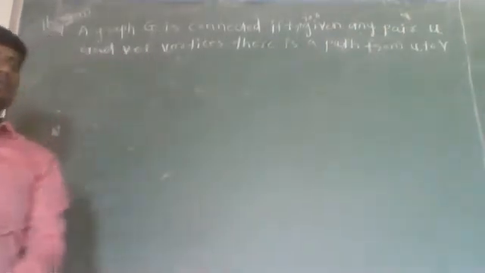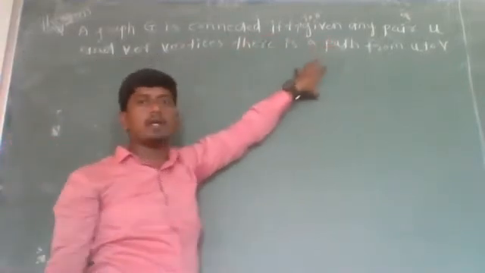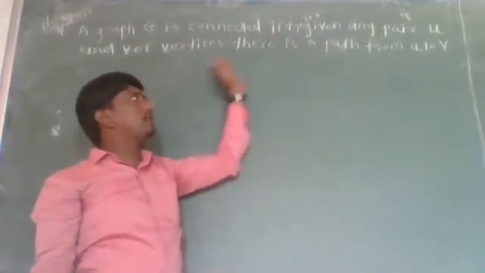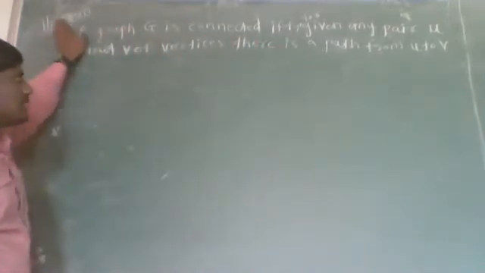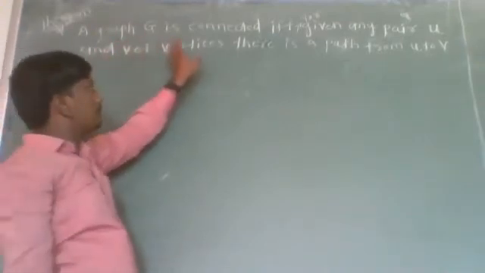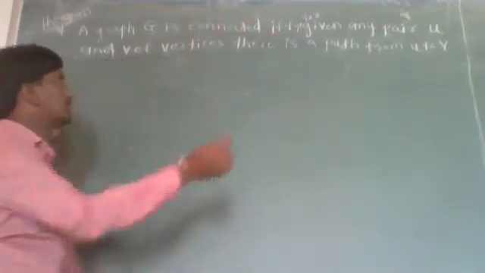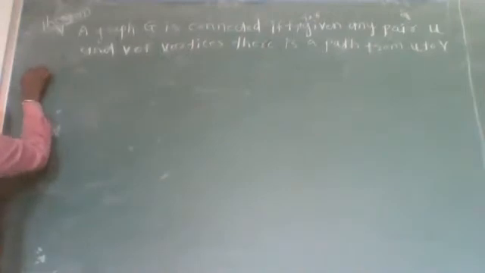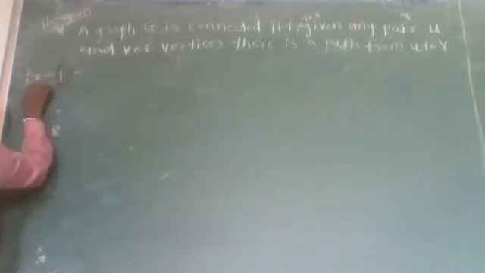Now we have to prove this statement, that is, a graph G is connected if and only if, for any pair U and V of vertices, there is a path joining these two vertices. If G is connected, then this one is the second, and if there is a path joining any pair U and V of vertices, then the graph is connected. Now let us see the first part. Prove part 1.